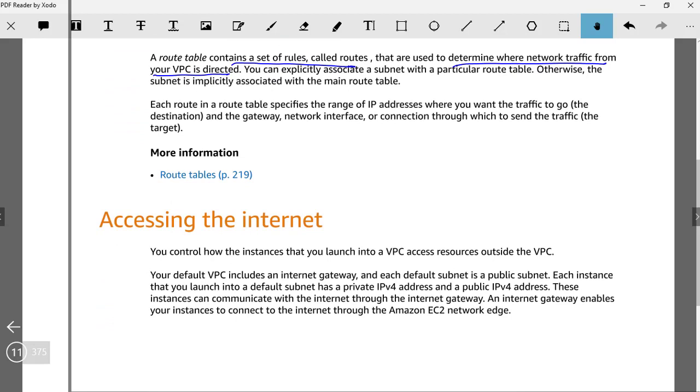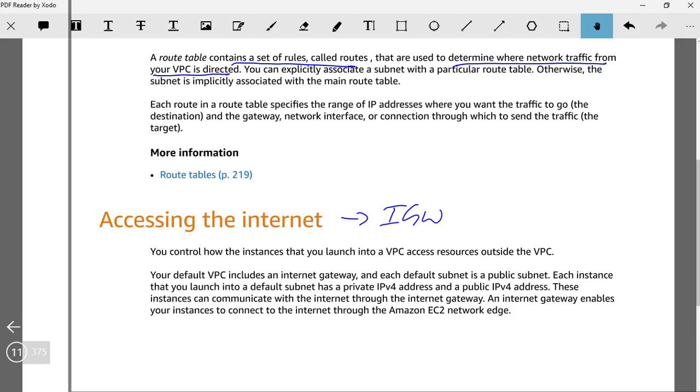For accessing the internet, as I said, we need to have an internet gateway attached to a VPC. By default, if you create a new VPC, that is any non-default VPC, it will not have an internet gateway attached to it.